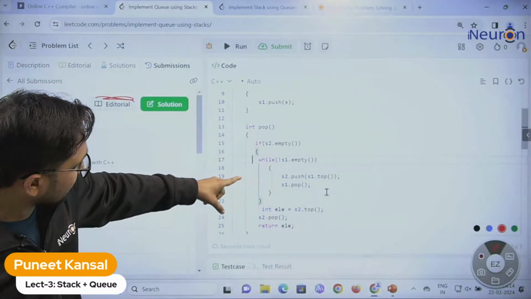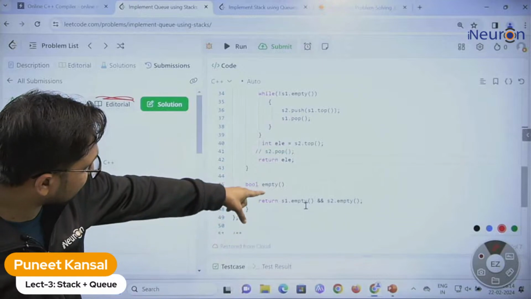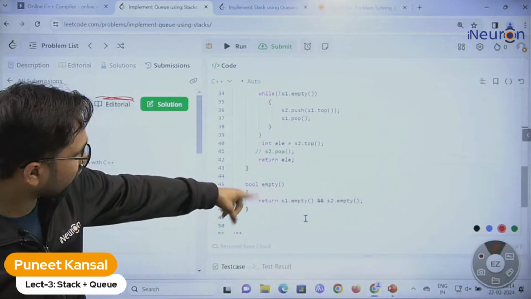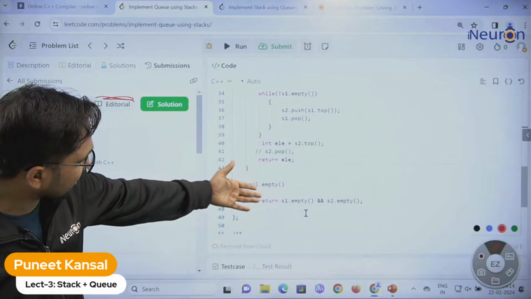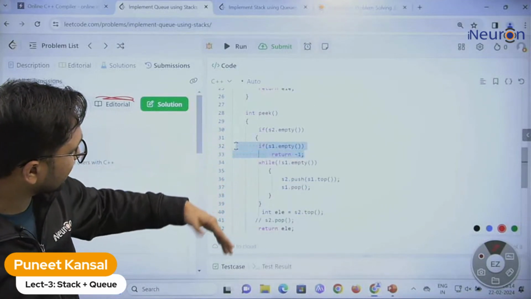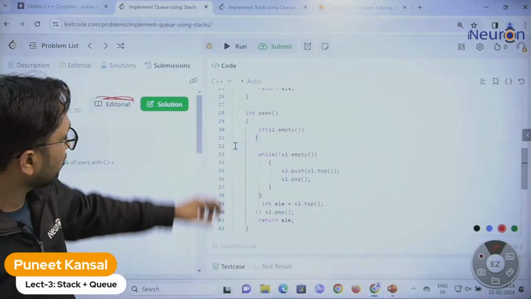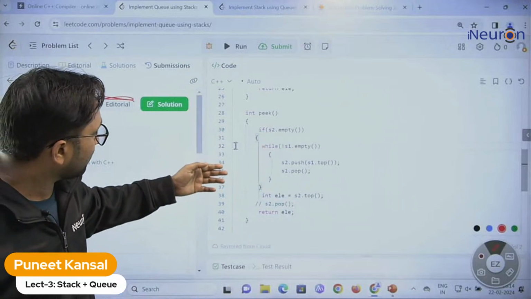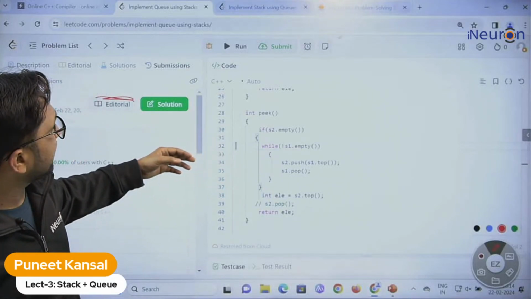We do not need to mention this underflow because they have given a separate function for checking the empty. Then we do not need to, I think, return from here. So let me remove this from here, and let's try to submit it.